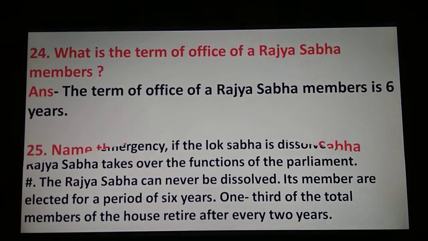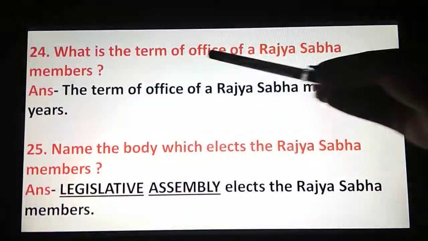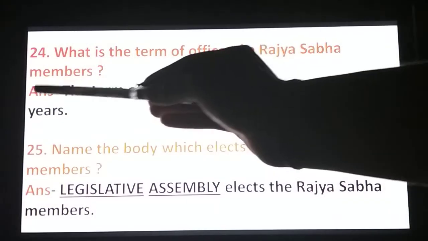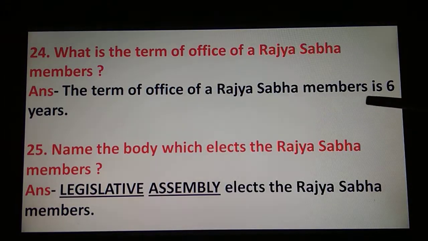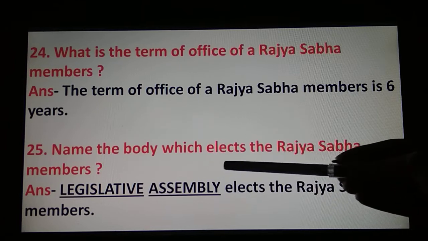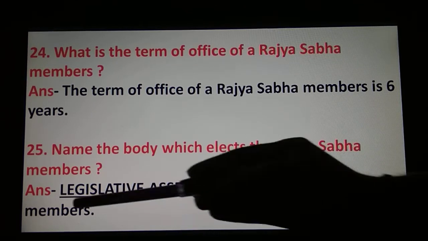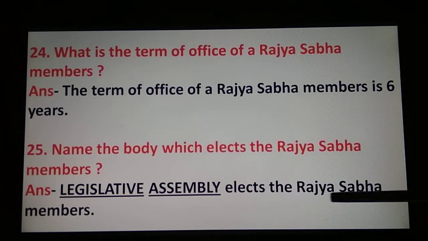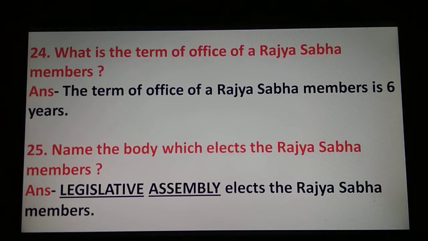Then our 24th question is, what is the term of office of a Rajya Sabha member? Answer is, the term of office of a Rajya Sabha member is 6 years. Then 25th question is, name the body which elects the Rajya Sabha members. Answer is, Legislative Assembly elects the Rajya Sabha members.